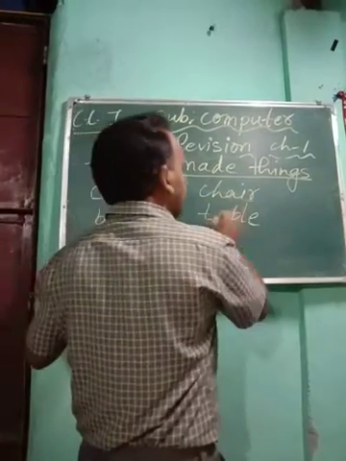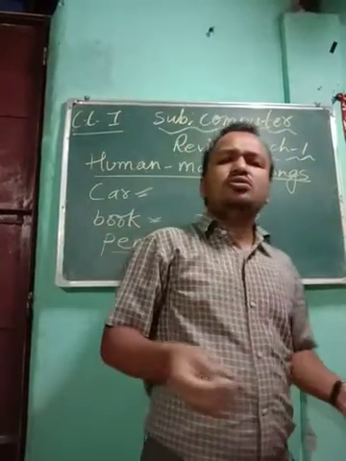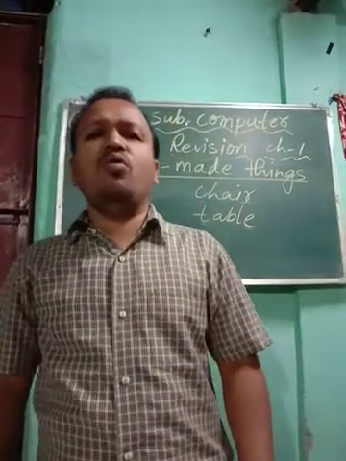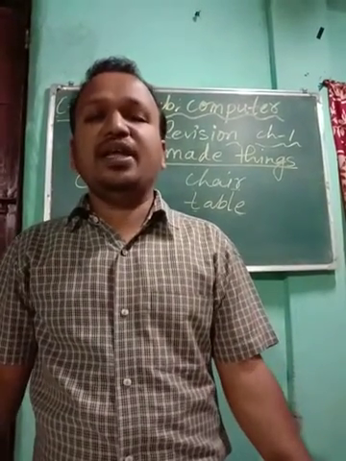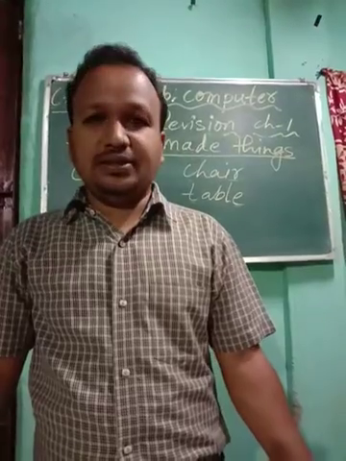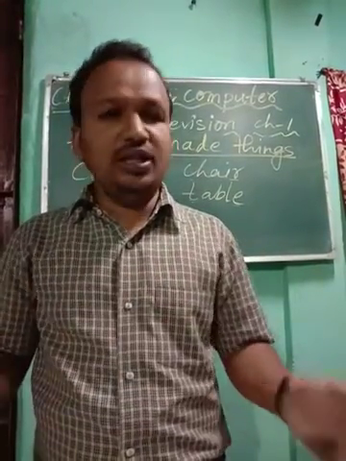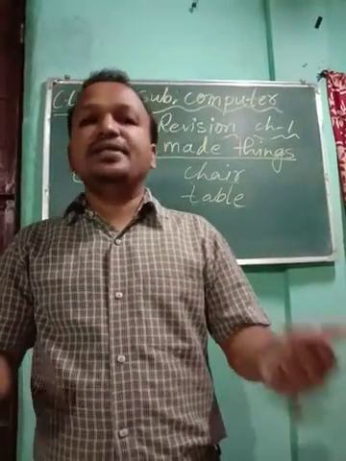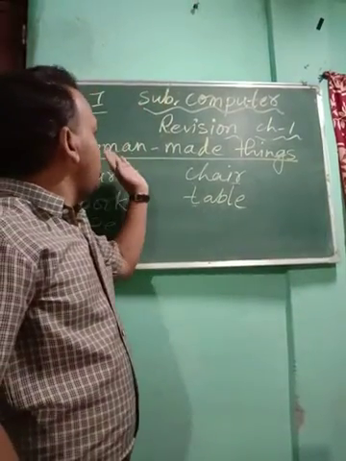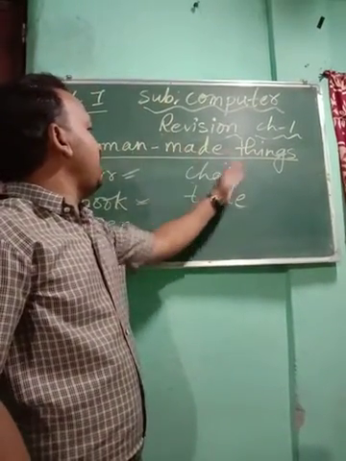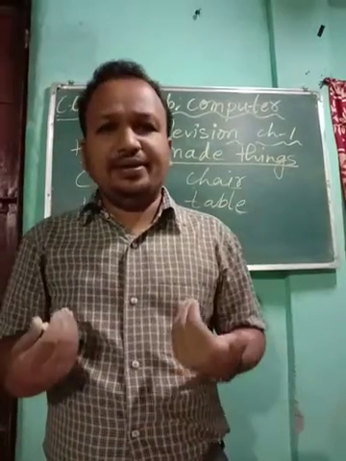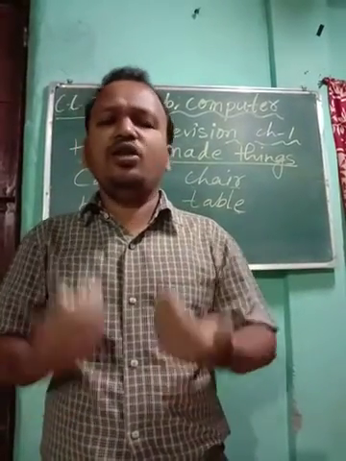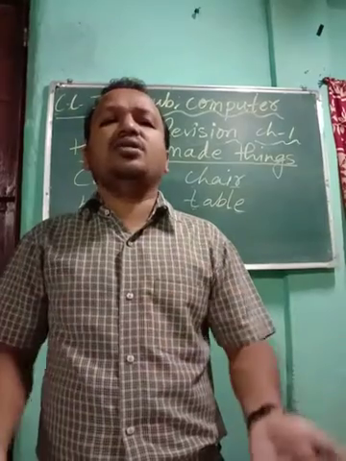Pen, chair, table. Okay, so many things that we use in our home, they all are human-made things or man-made things. So they are not natural things. They are not given by nature. They are made by humans. So human-made things are those which are made by human beings. Human being means man. We all are human beings. It is made by us.